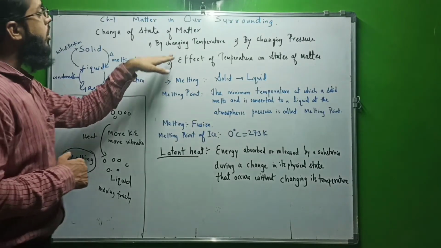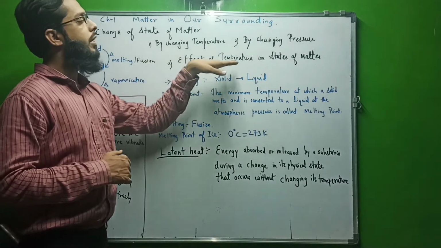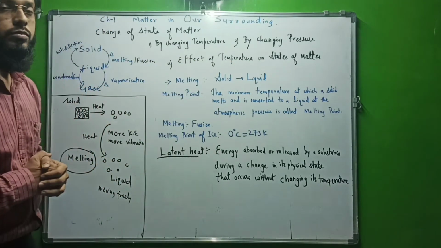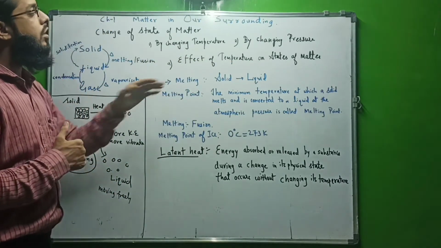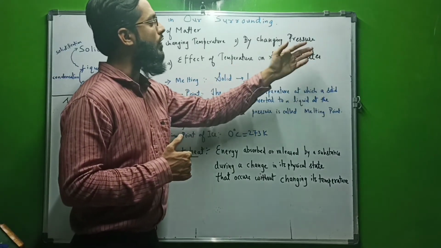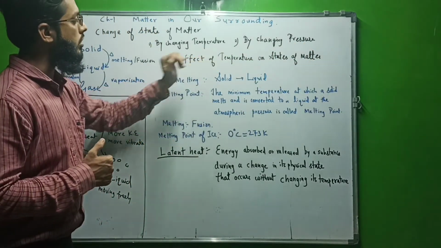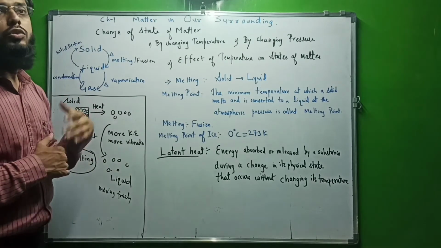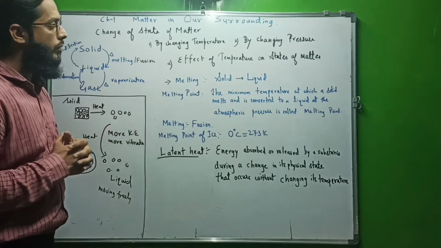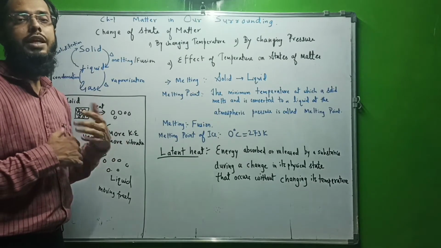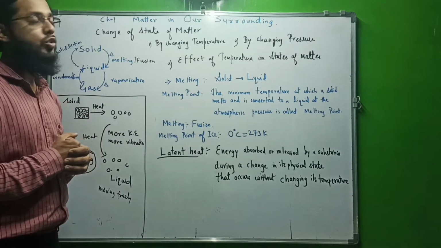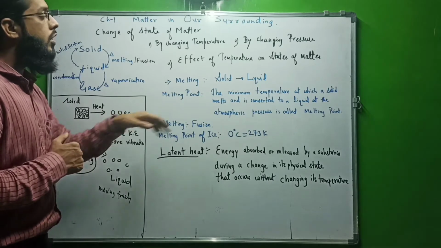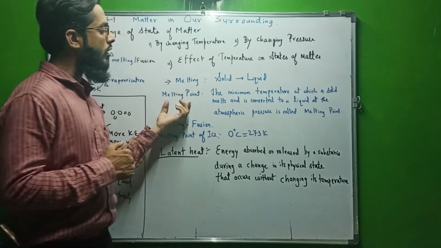Now let's talk about the first topic, effect of temperature on states of matter. What happens exactly to states of matter, solid, liquid, gas, when we are changing temperature? So first let's talk about solid to liquid, that is melting. When solid is converted into liquid, it's called melting. But at what temperature does it become liquid? We call it the melting point. So how can we define melting point?